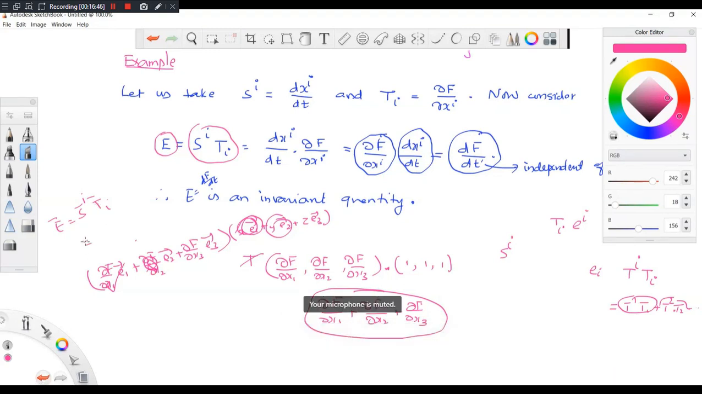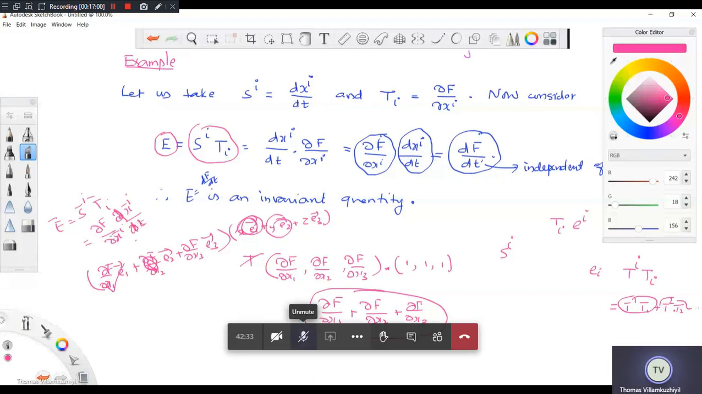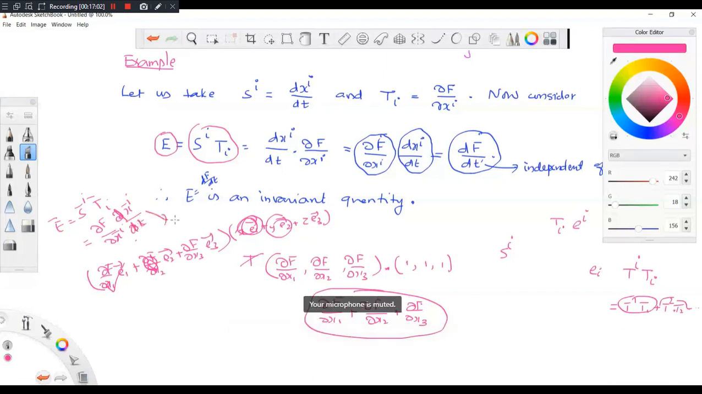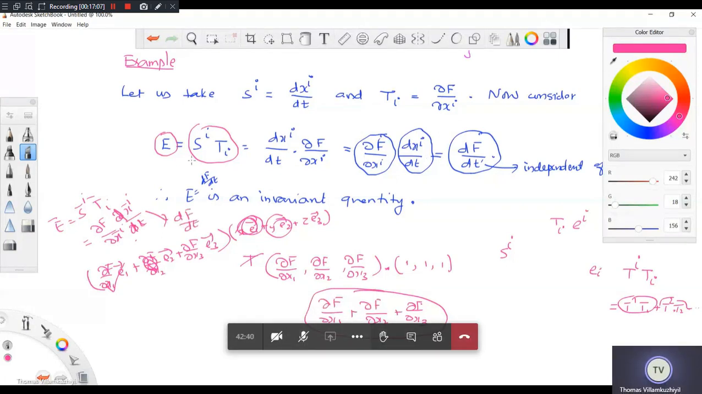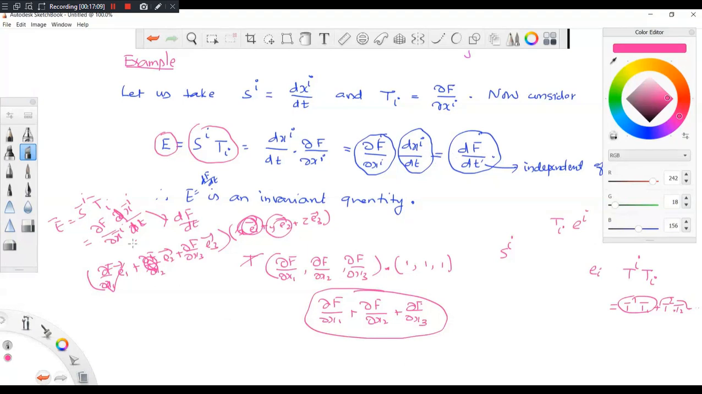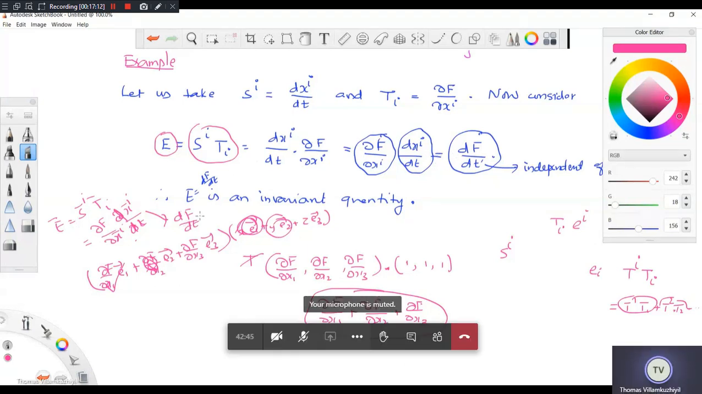So this is something del F by del X bar i into dXi bar by dt. Am I right? Now what is this? This is again dF by dt. So you see, you are getting E is dF by dt, and E bar is also dF by dt. That is why it is called invariant. Fine? So that's the idea. That way I explain it.